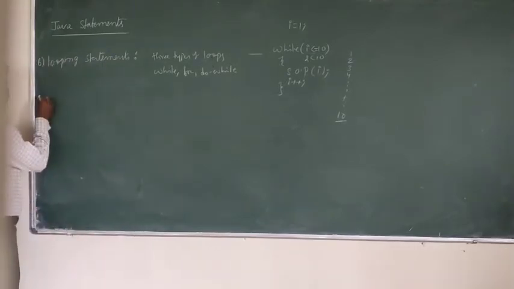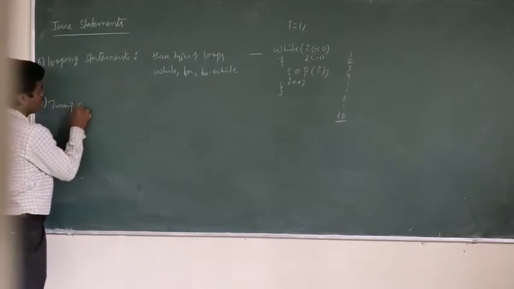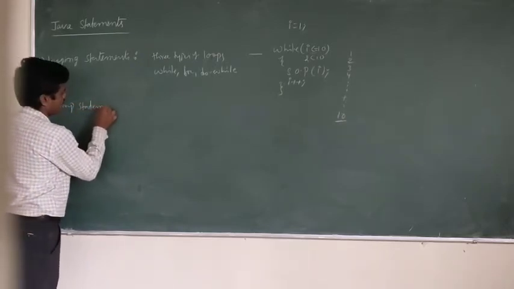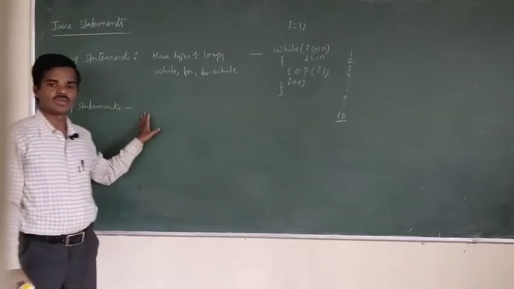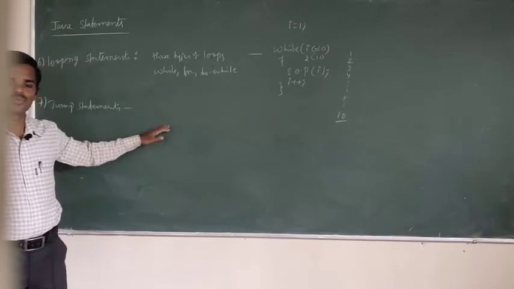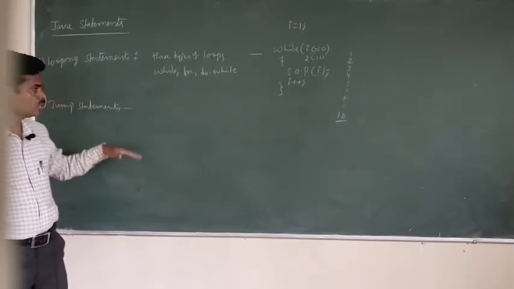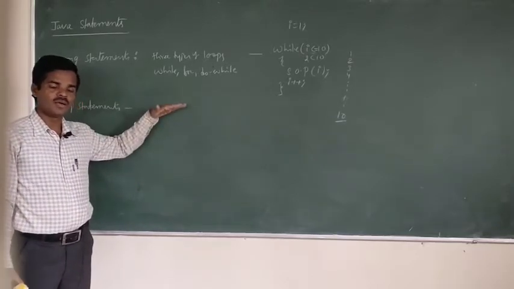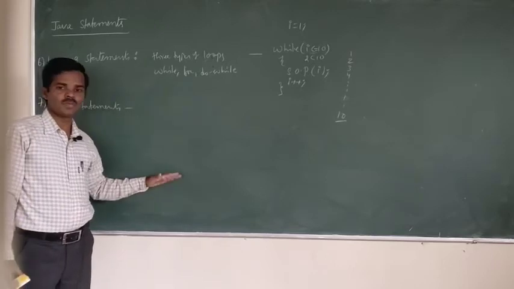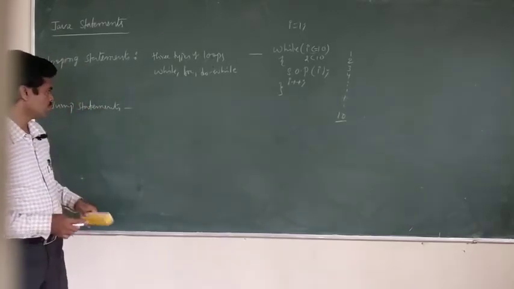Next, jump statements. Jump statements are used to transfer the control out of the block. Suppose you want to transfer the control out of the block, in the middle of the block or at the end of the block, then we can use the jump statements.